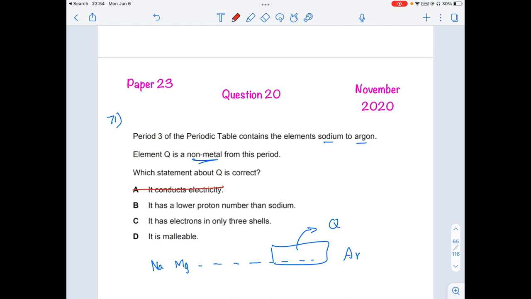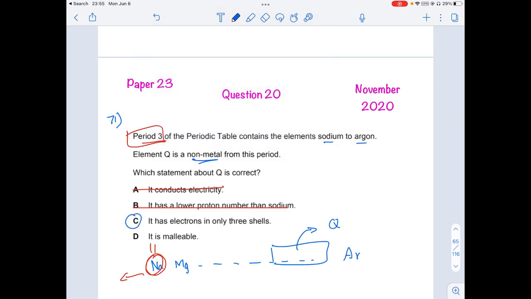It has a lower proton number than sodium? The period is only starting with sodium, which is 11. Below 11, nothing else is there in this period; it would have to go back to the second period. But it is in the third period, so it cannot be less than 11. So option B is also wrong. It has electrons only in the third shell because it is in period 3, right? So obviously it has to be the third shell only. All the elements will have their outer electrons in nothing but the third shell. So option C is correct.